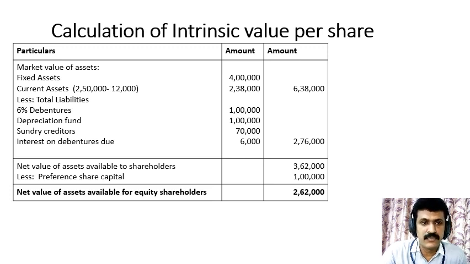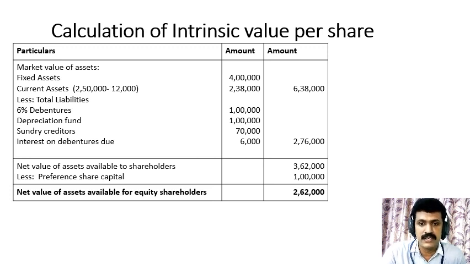As I already said, first we have to take the market value of assets, that includes fixed assets 4 lakhs, current assets 2,38,000. Total market value of assets is 6,38,000. From that we have to deduct total liabilities due to outsiders. As I already said, debentures, depreciation fund, creditors and interest on debentures due should be deducted. It is 2,76,000. And the resulting balance, we have to treat it as net value of assets available to shareholders.